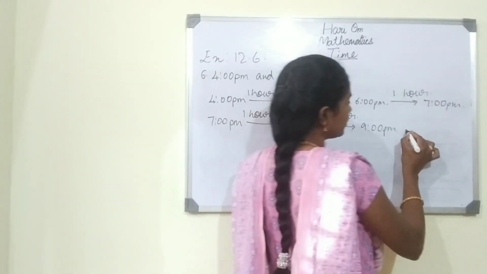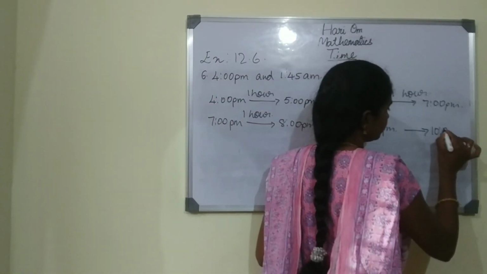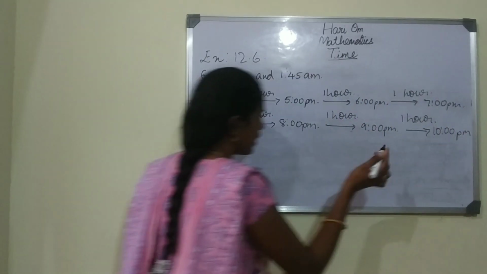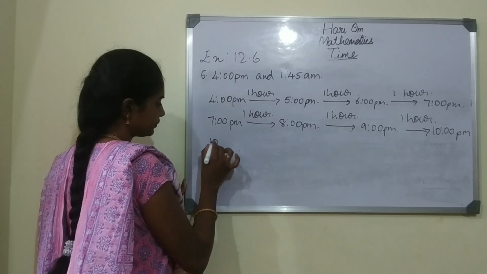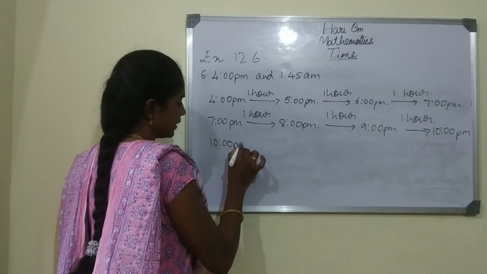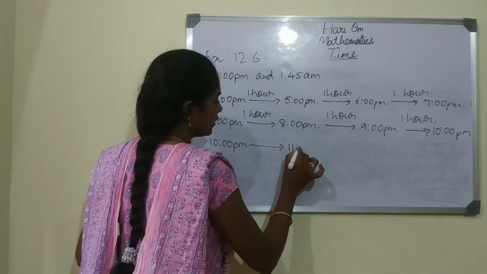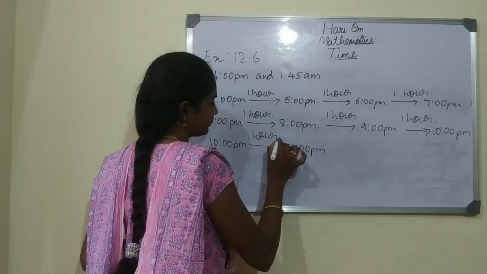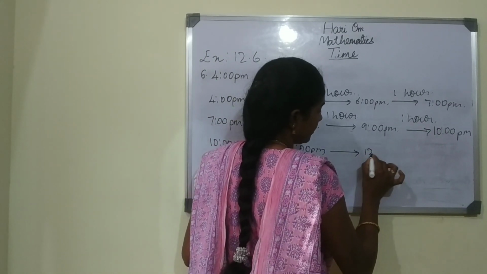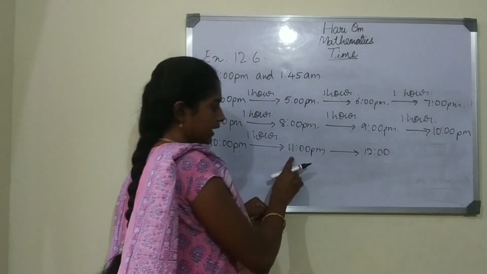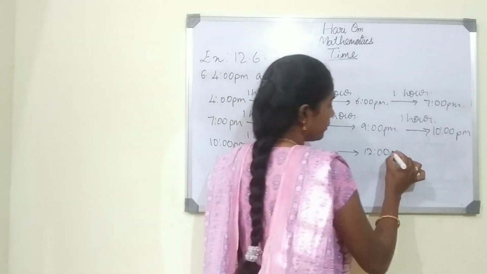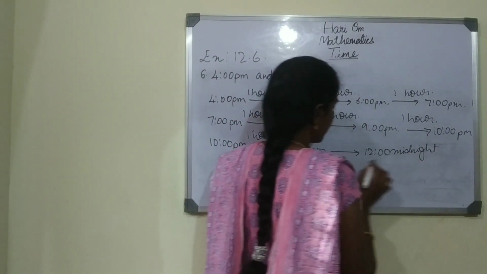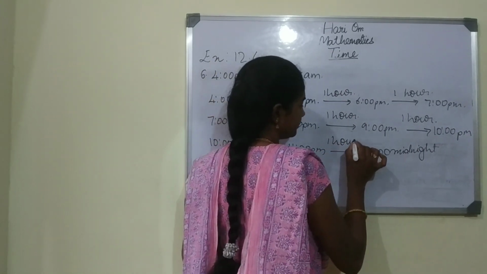Okay children, 9 to 10, 1 hour. After 10 to 11, 1 hour. After 11 p.m. it is 12 midnight, it is 1 hour.